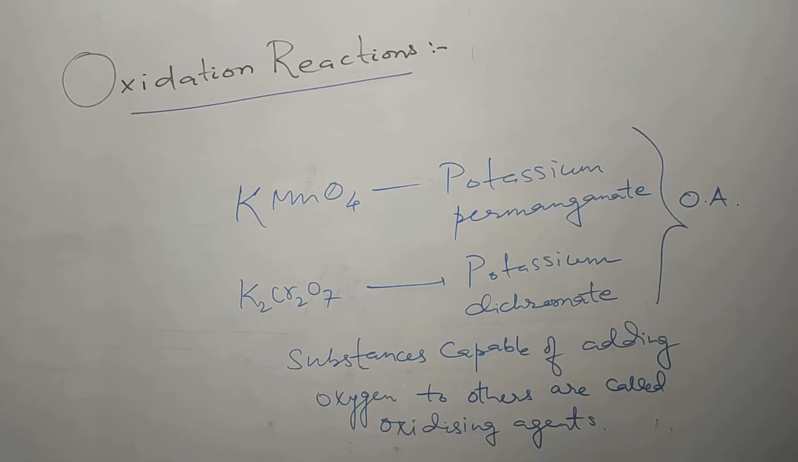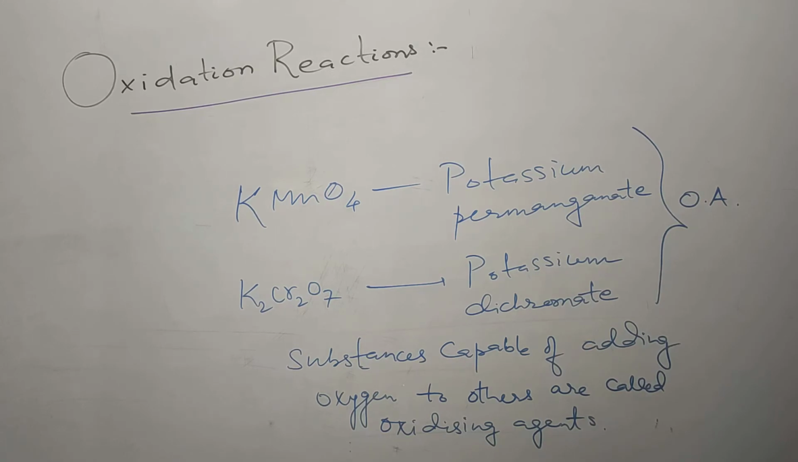Now KMnO4 is called potassium permanganate. K2Cr2O7 is called potassium dichromate. They are very good oxidizing agents. Substances which are capable of adding oxygen to others are called oxidizing agents. You have to keep in mind that the oxidizing agent undergoes reduction during the redox reaction and the reducing agent undergoes oxidation.